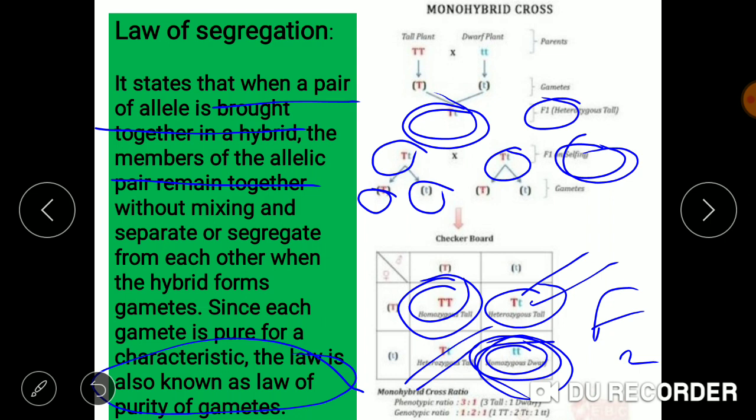But due to the separation of the two alleles in the second generation, this recessive allele as well as the dominant allele have segregated and created a pure variety apart from the hybrid variety. So of the four offspring obtained, two were pure and two were hybrid. We'll end it here.